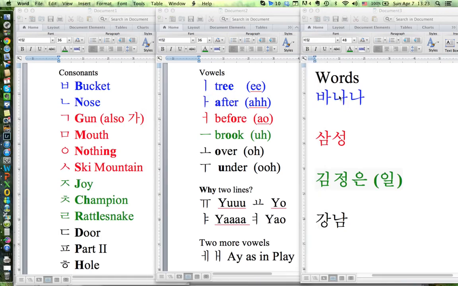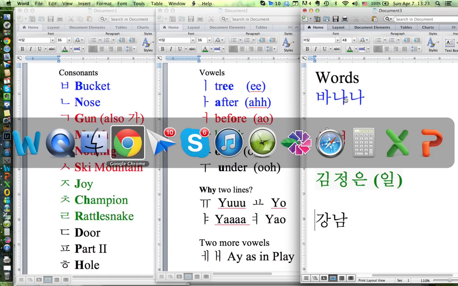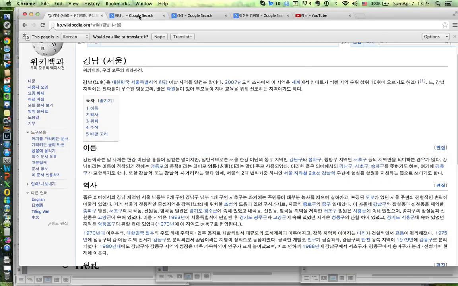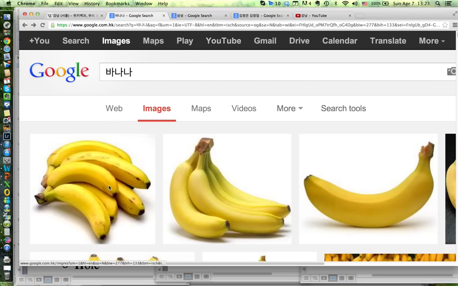All right, so we already have enough to learn a word in Korean. We have bucket, and then ah for after. Nose, and then ah for after. Ba, na, then another na. So ba, na, na. Let's do a quick Google search on banana, as I did here, and sure enough, you have bananas. So banana is banana in Korean.